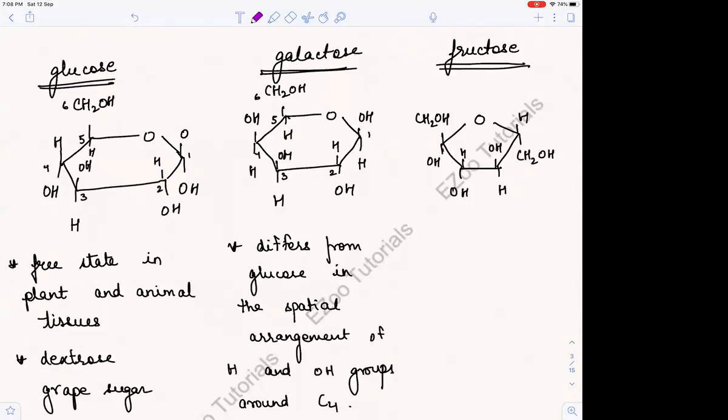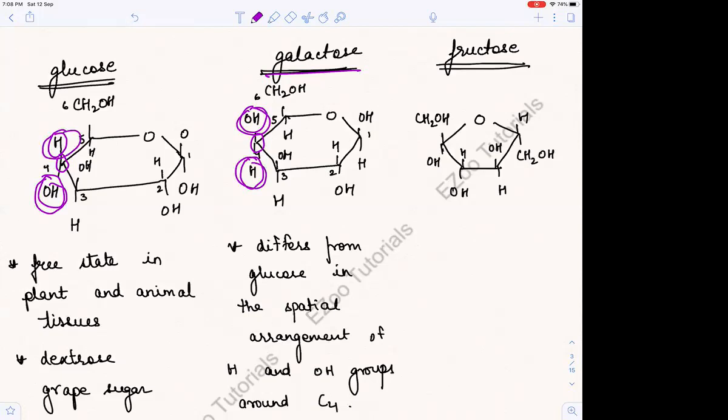So basically they're saying the spatial arrangement of H and OH. So galactose is an isomer of glucose. Okay, it is an isomer of glucose because in the C4 it is just differing in the spatial arrangement of H and OH groups. Okay, very easy to understand.